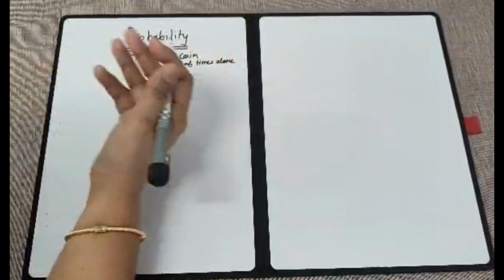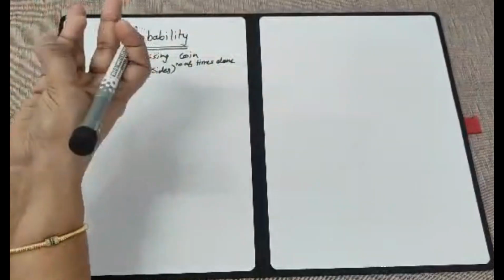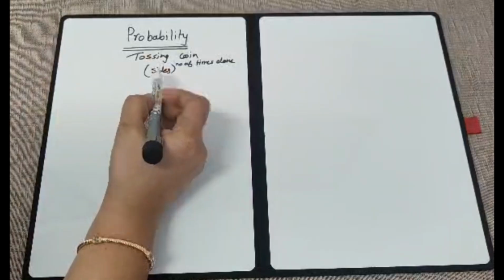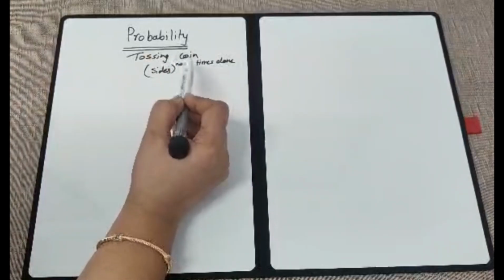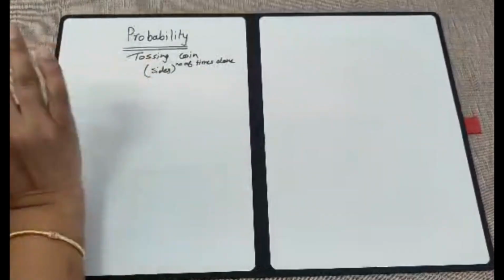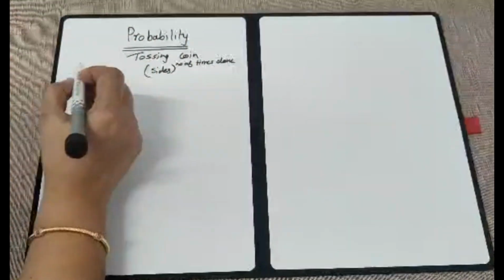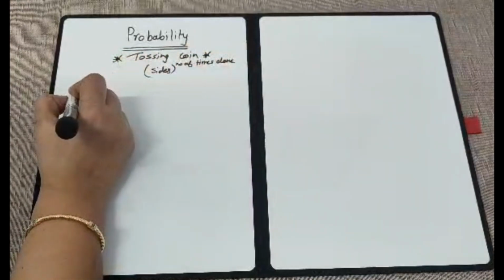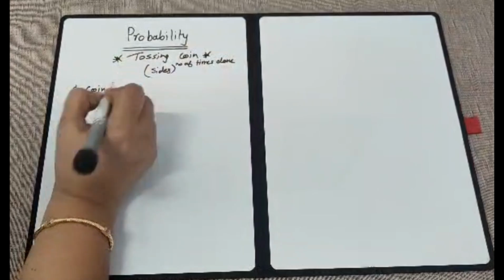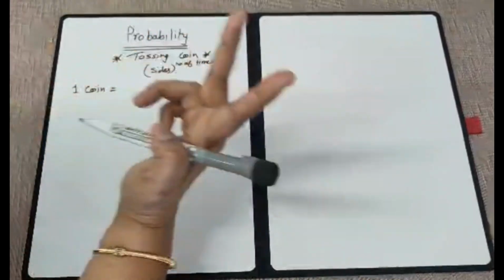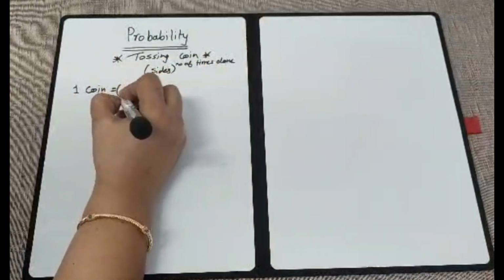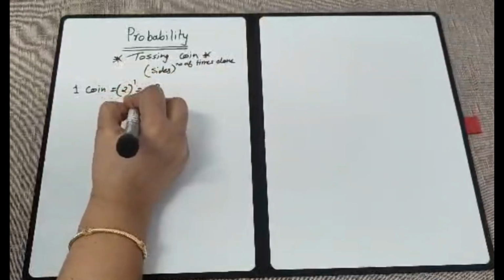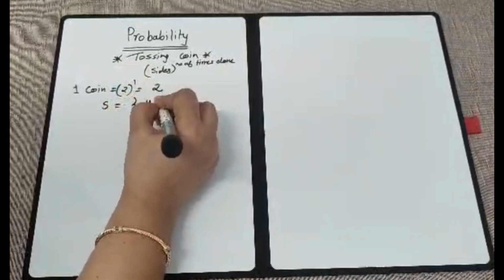This you have to remember for a coin, for a die, for any other experiment: how many sides that object has, and how many times it was tossed or rolled. This is the formula. Okay, so let us first understand tossing a coin, for one coin. When we have one coin, it is a two-sided coin and it is done one time, so there are two outcomes. And how do we write the outcome? I know it is either head or tail.